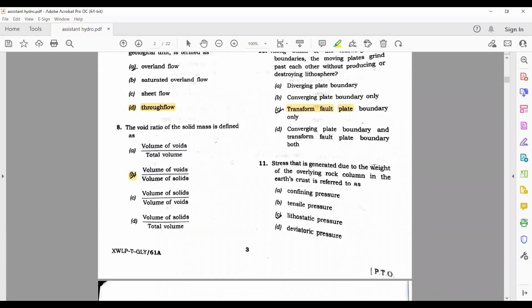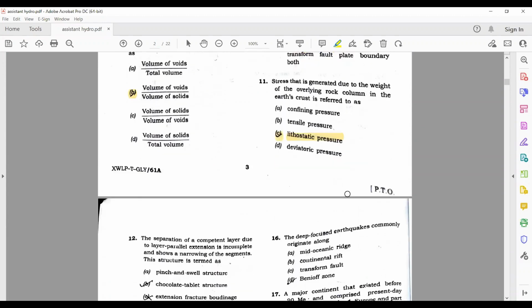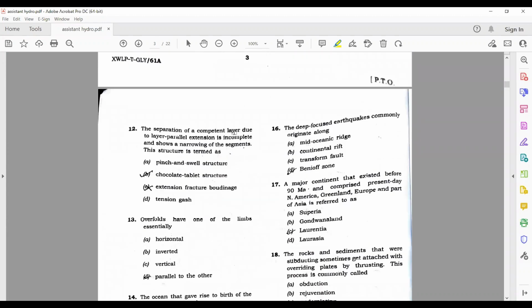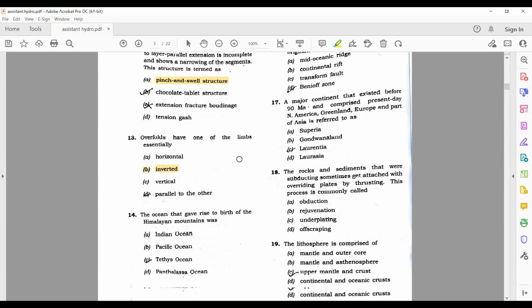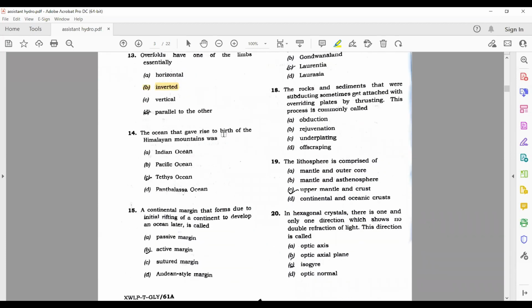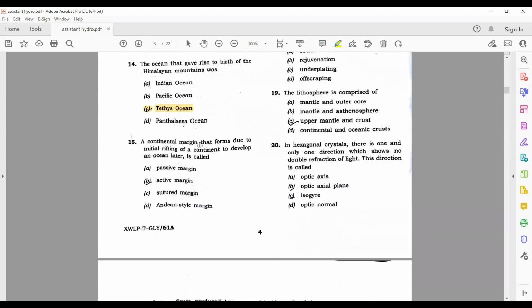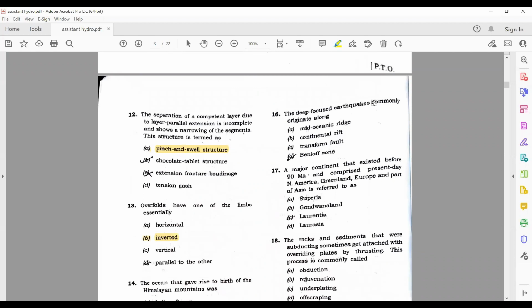The stress that is generated due to the weight is lithostatic pressure. C option is correct. The separation of a competent layer due to layer parallel extension is incomplete and shows a narrowing of the segments. This is pinch and swell structures. Overfolds have one of the limbs essentially inverted. The ocean that gave rise to the birth of the Himalaya mountains was the Tethys Ocean. A continental margin that forms due to initial rifting of a continent to develop an ocean later is a passive margin. The deep focus earthquakes commonly originate from the Benioff zone.